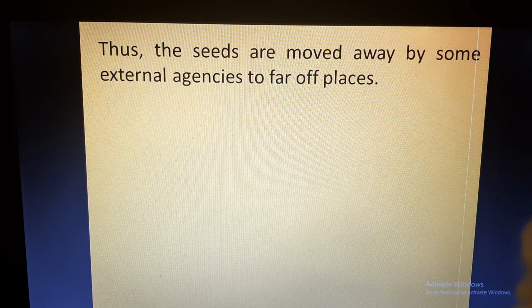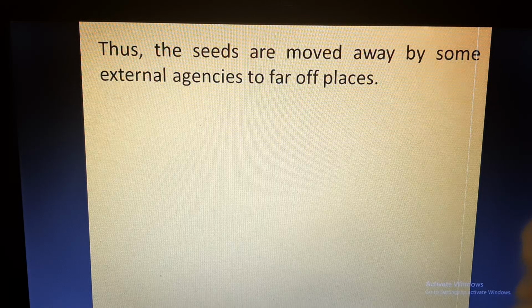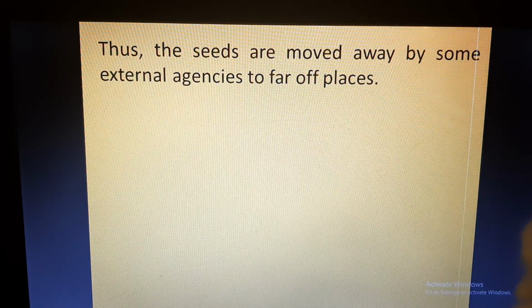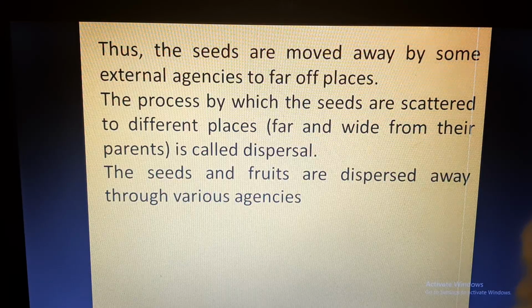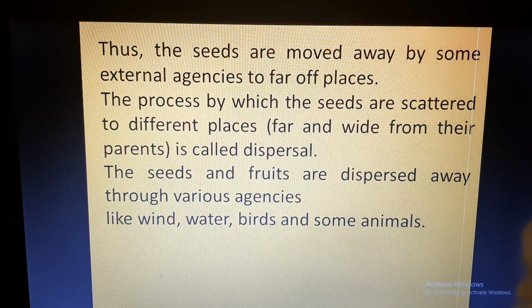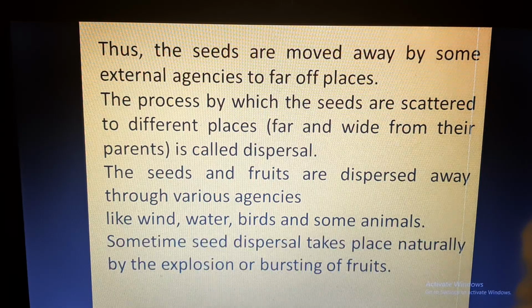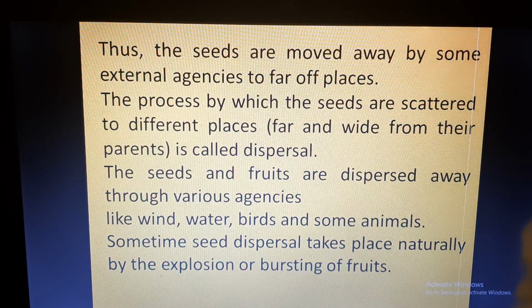In a similar fashion, the pollen was transferred with the help of external agencies. Here seeds are also dispersed with the help of external agencies. The process by which the seeds are scattered to different places is called seed dispersal. Seeds and fruits are dispersed through various agencies like wind, water, birds and some animals. Sometimes seed dispersal also takes place naturally when there is explosion or bursting of fruits.